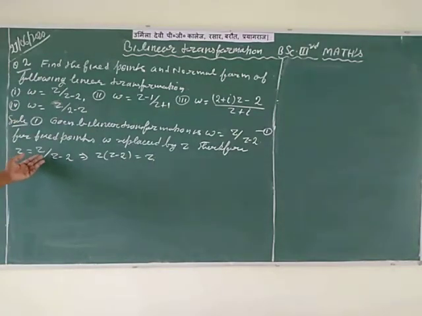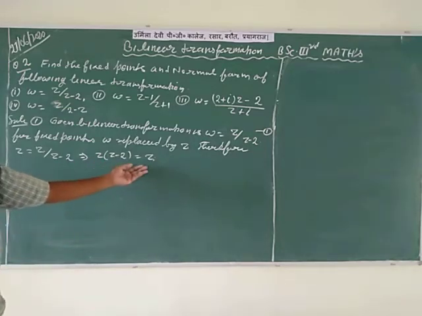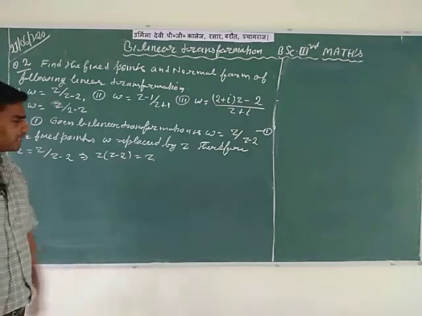z is equal to z divided by z minus 2. So z minus 2 in the denominator taken to the LHS side, z times z minus 2 is equal to z. Okay. Here multiply out, and take the first z to the LHS side.